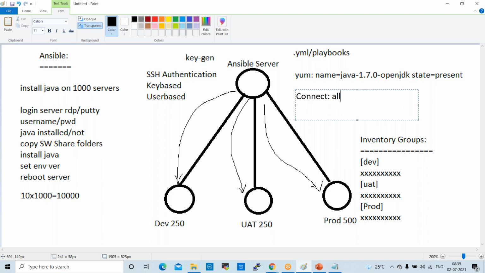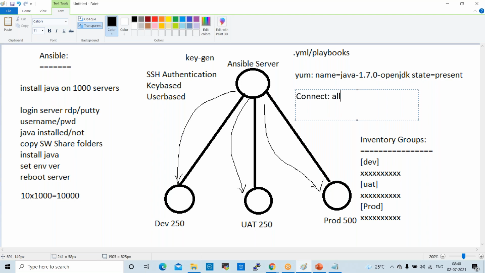Once we deploy Java, how many servers are deployed, changed? Okay, how many servers are unreachable? How many servers are pending? Okay, how many servers are failed? You will get all the report from Ansible.